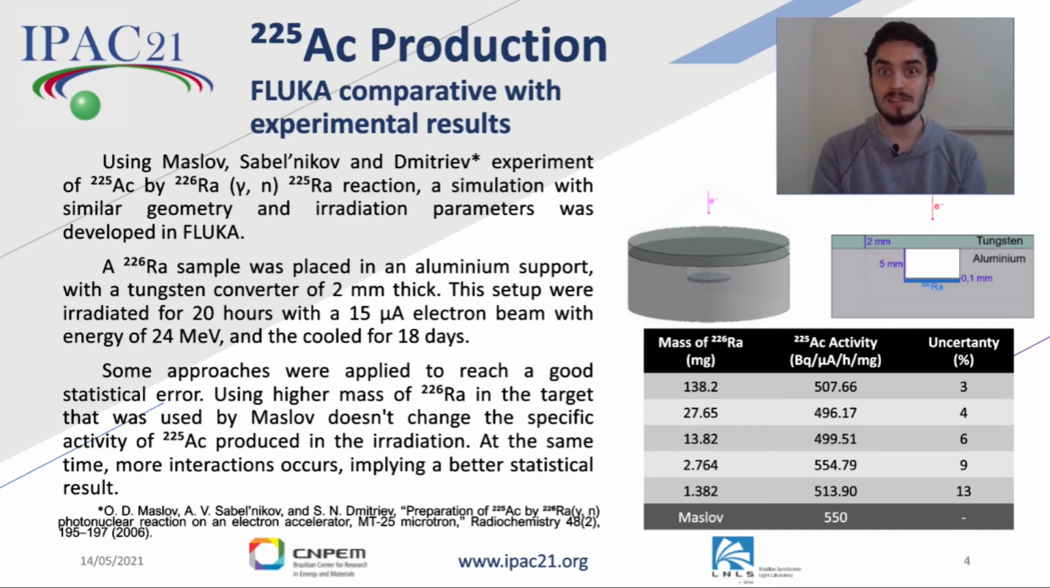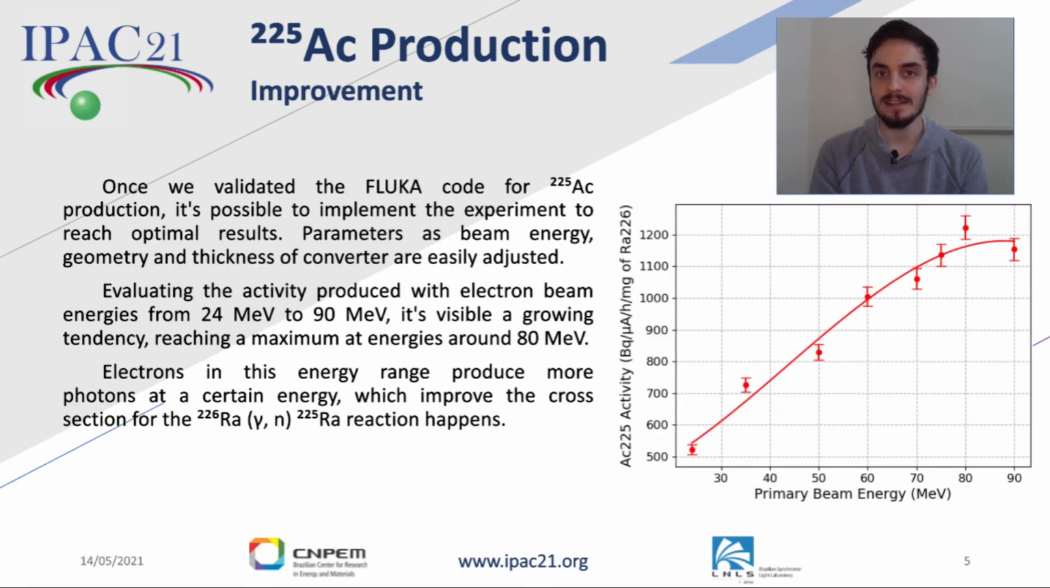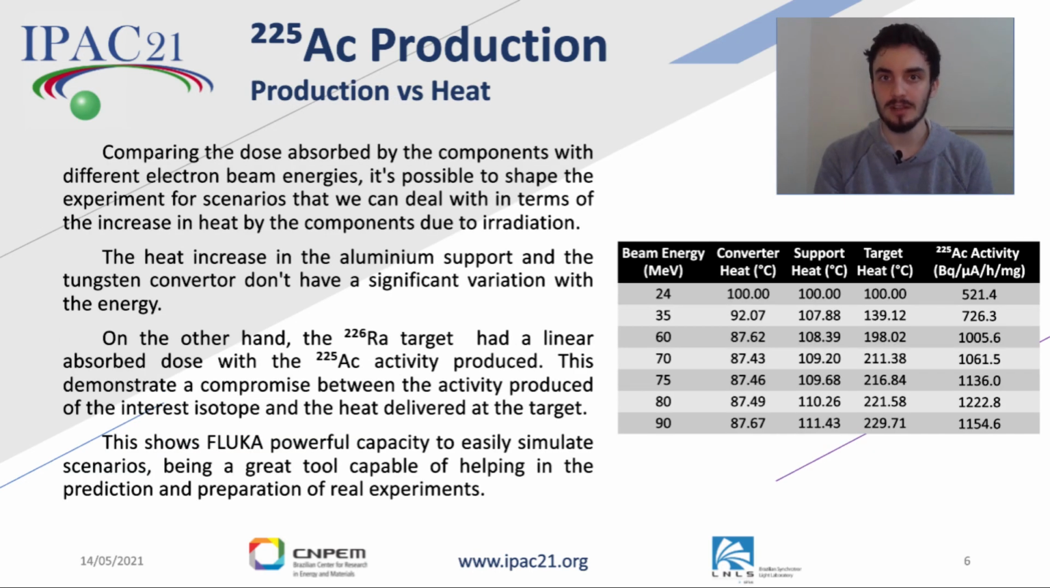Using different masses of radium, we approach Maslov's results, showing that Fluka agrees with what we should expect for actinium production. After we validate the Fluka code for actinium production, we can improve the experiments to reach optimal results. For example, by changing the electron beam energies, we found better results for actinium production, reaching a maximum activity at about 80 megaelectron-volts. And beyond that, with Fluka, we can score the absorbed dose in the components.